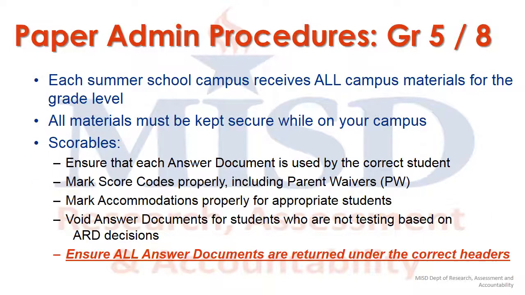Next, we'll discuss paper testing for grades 5 and 8. In this frame, we'll focus on scoreables. Because these tests are centralized, the summer campus receives all campus materials for the 6 campuses at that grade level, either intermediate or middle. The summer campus is then responsible for accessing each campus's shipment to retrieve their answer documents. The most important issue for the scoreable answer documents is that each document must be given to the correct student, coded properly, and then returned on behalf of the correct home campus using the campus headers.